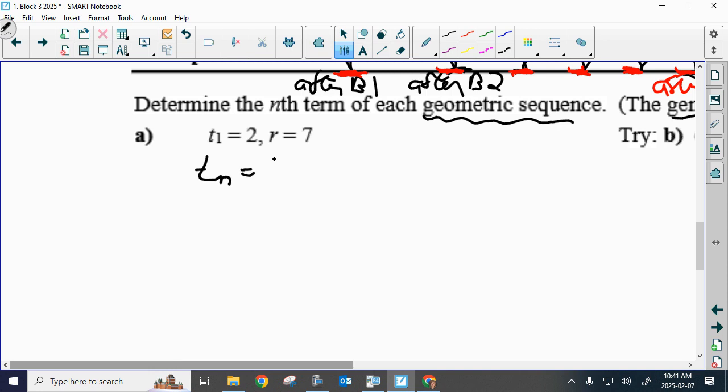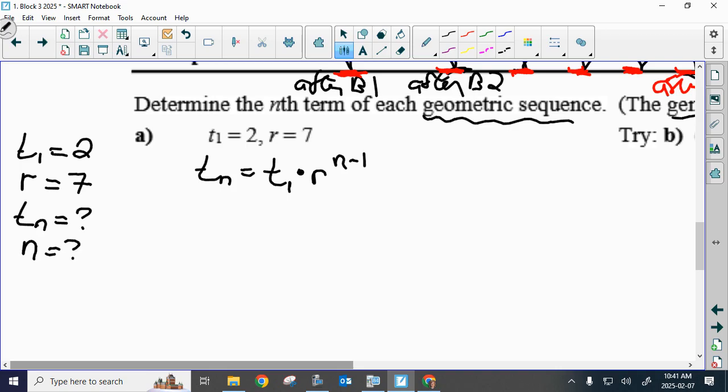Tn is equal to T1 times r to the power of n minus 1. Remember, when we're multiplying r times r times r, we get an exponent, not a coefficient. So if this is my formula, what are my definitives of the formula? My definitives are going to be my T1 and my common ratio. Tn remains unknown, and n.